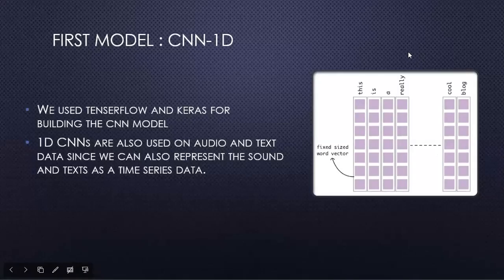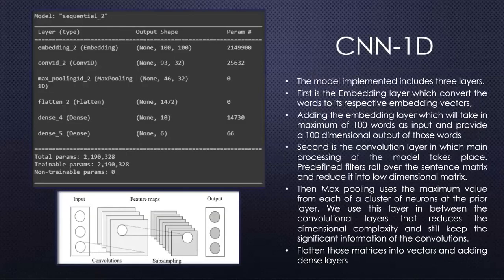First model is CNN 1D. We use TensorFlow and Keras for building the CNN model. 1D CNNs are also used on audio and text data since we can also represent sound and text as time series data. Our model implemented includes 3 layers. First is the embedding layer, which converts the words to their respective embedding vectors. Adding the embedding layer, which will take in a maximum of 100 words as input and provide a 100-dimensional output of those words. Second is the convolutional layer, in which